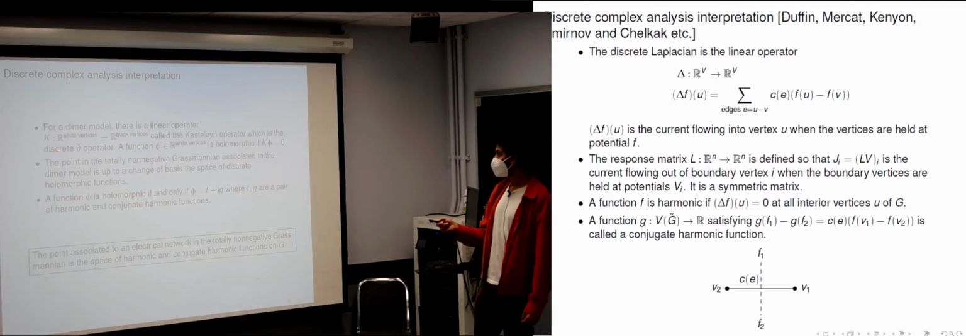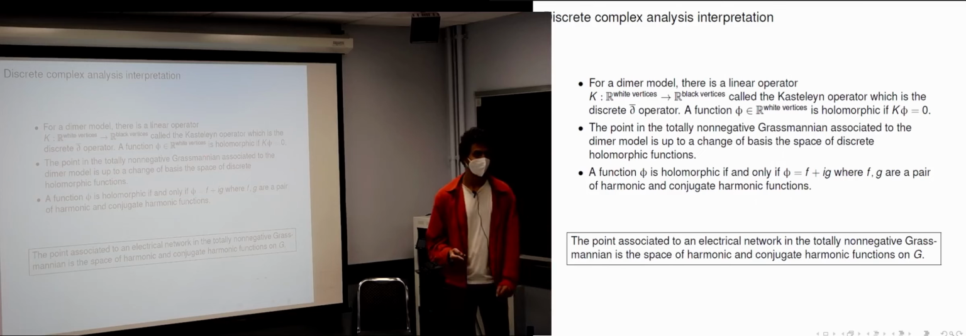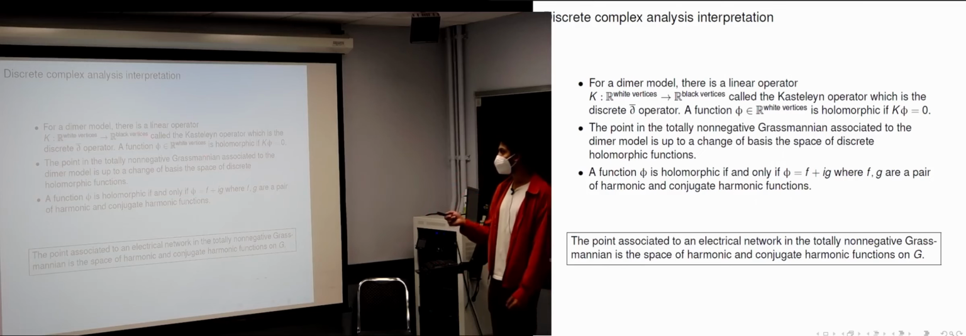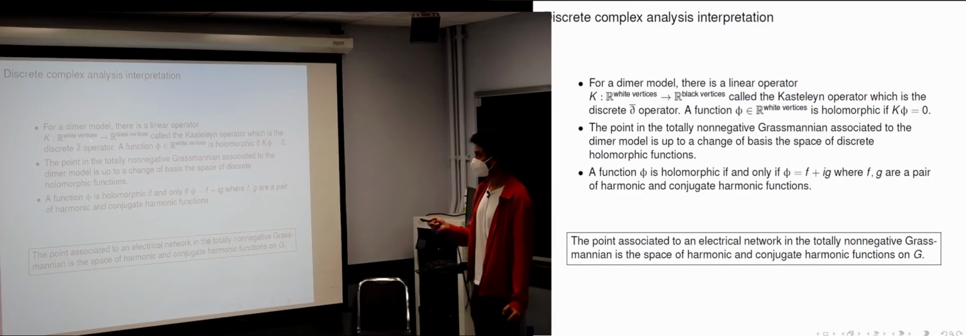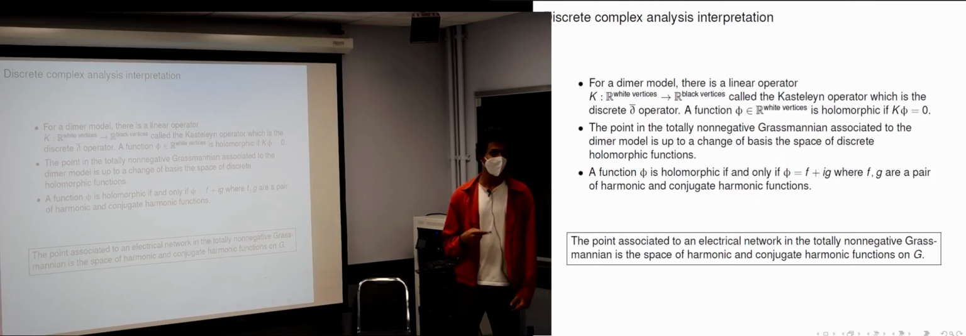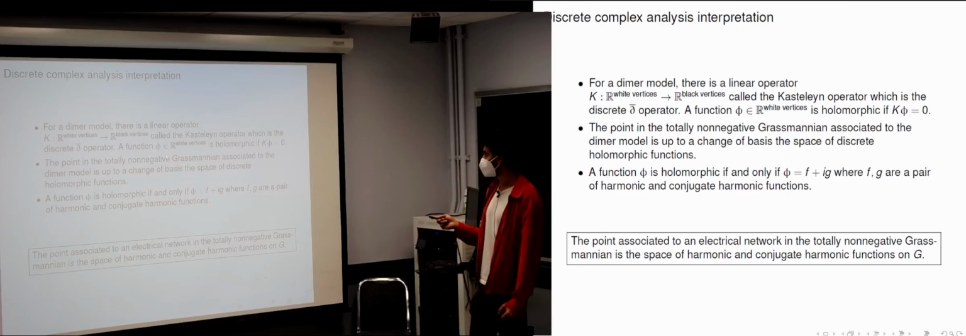So just like you have the Laplacian associated to electrical networks, there is a certain differential operator associated to the dimer model, which is called the Kasteleyn operator. And it is a discretization of the Cauchy-Riemann operator. So something in the kernel of this operator is said to be discrete holomorphic.